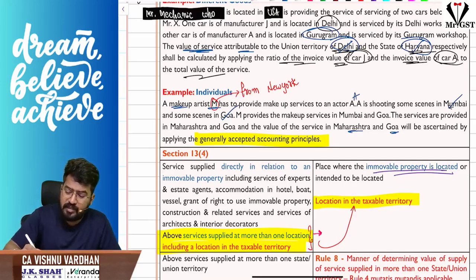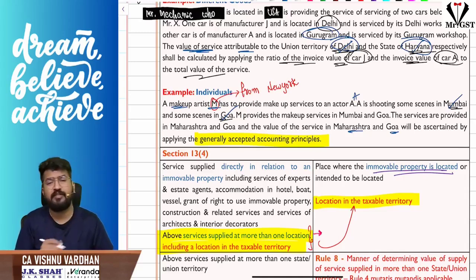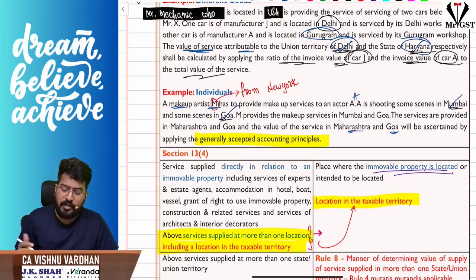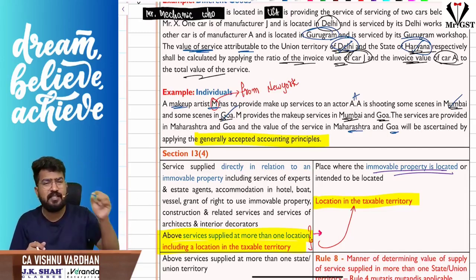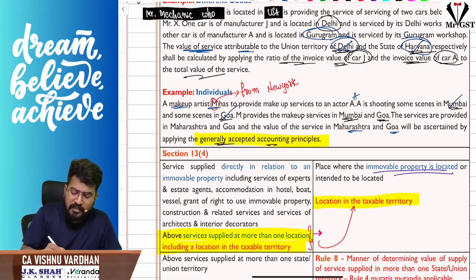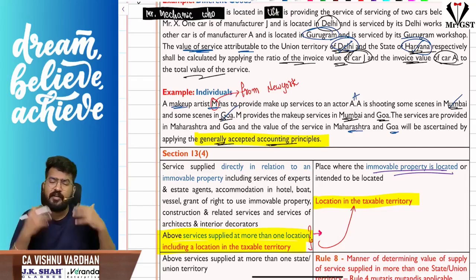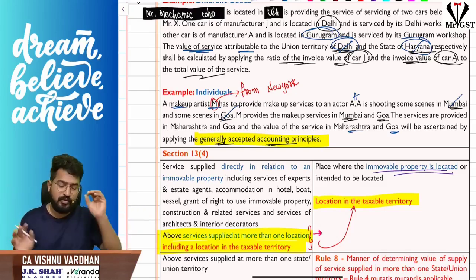Sir, some scenes are done in Mumbai. A makeup artist all the way from Hollywood came and provided services. Some scenes are shot in Goa, some scenes are shot in Andhra Pradesh. So in that case, sir, whether Mumbai, Goa or Andhra Pradesh, every state is a place of supply. How do you apportion the value? As we have already said, sir, there is no standard formula given here. Follow generally accepted accounting principles and sort it out. That is what they are trying to tell.